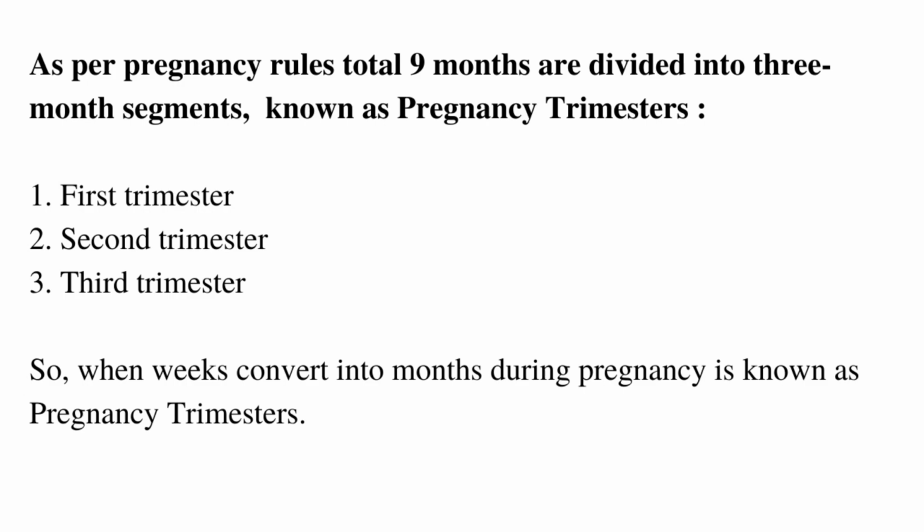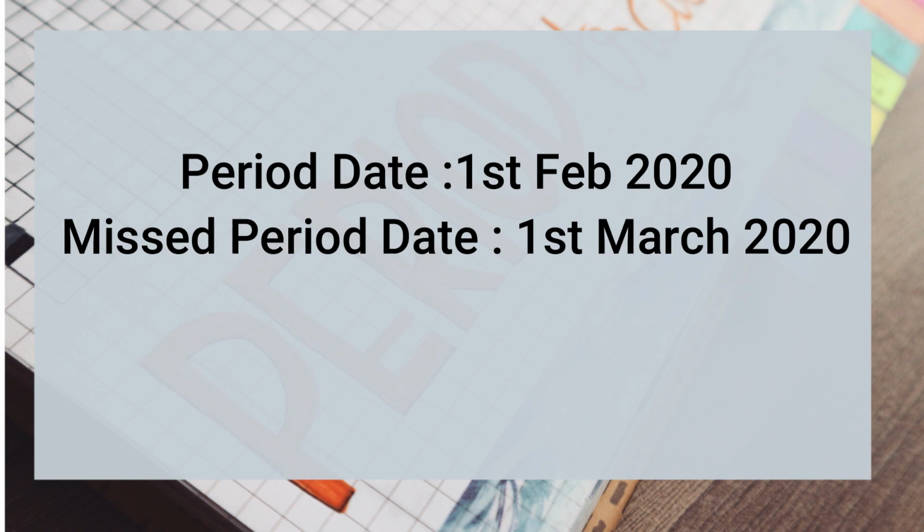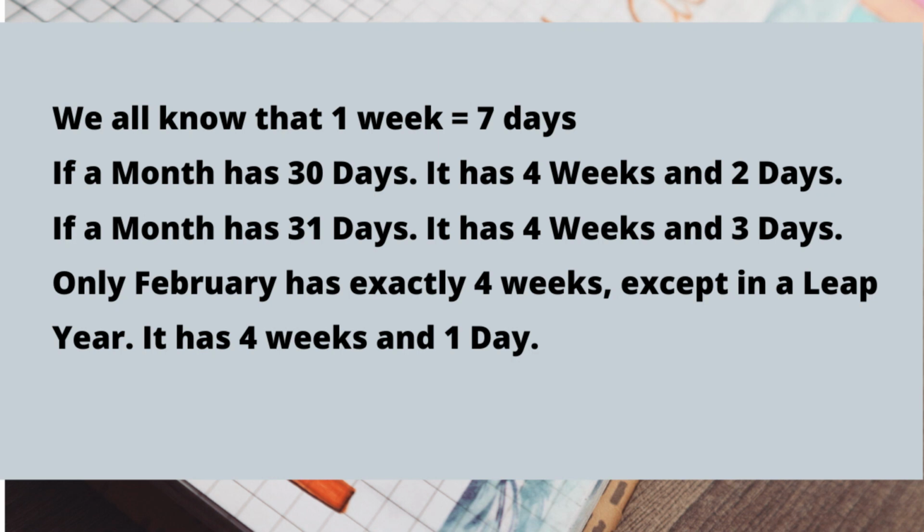Okay, now how to count weeks and how to count your trimester is a question here. Pregnancy stages have 3 different trimesters: first trimester, second trimester and third trimester, and each trimester has different symptoms and different body changes. Okay, so I'm going to explain only about trimesters and weeks here. I'm going to show you a few images and they are going to help you understand in a better way. 1st February 2020 you had a period, 2020 you missed your period. So 7 days makes a week here, right? So here I'm going to explain in a very simple way.